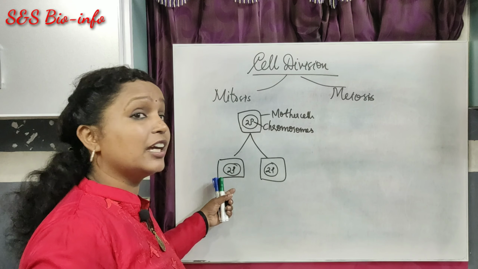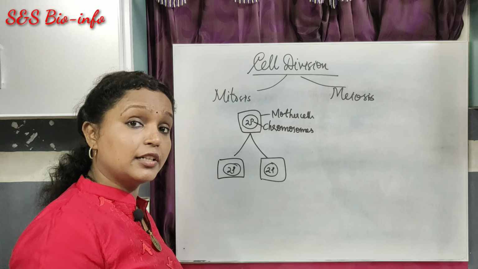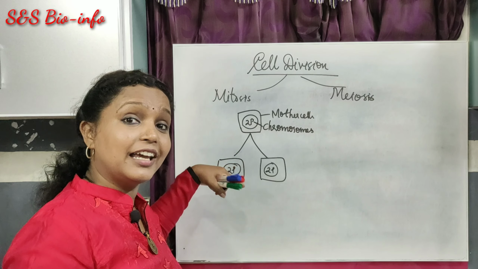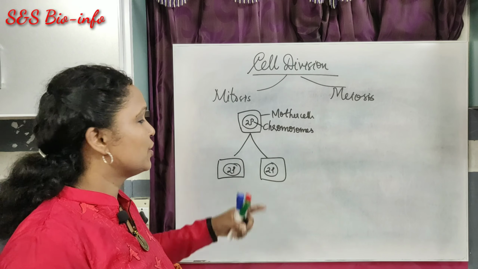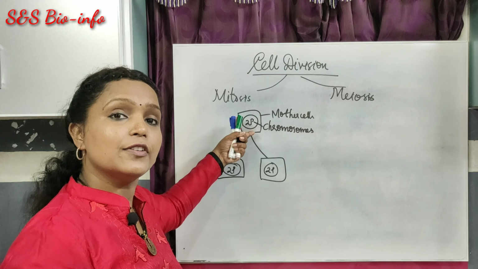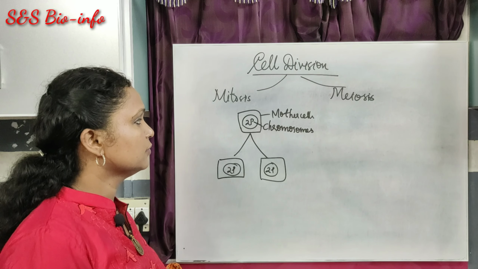Got it? It also takes place in the unicellular organism. The daughter cells or the new cells that are formed from the mother cell will have the exact copy of chromosome of the parental cell. So they receive all the characteristic features of the parental cell. That happens in the mitosis.